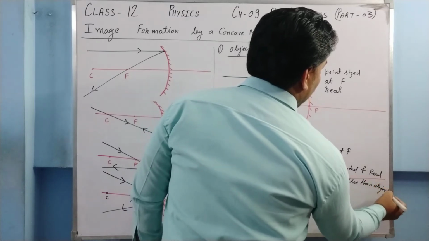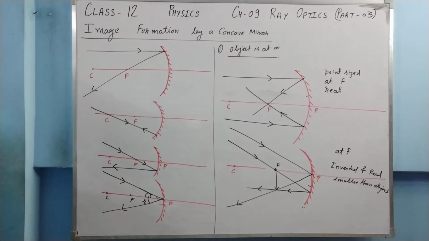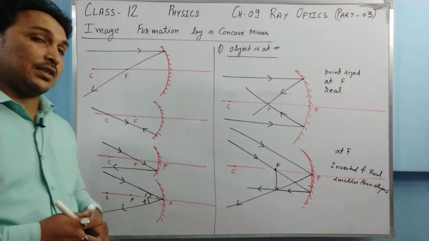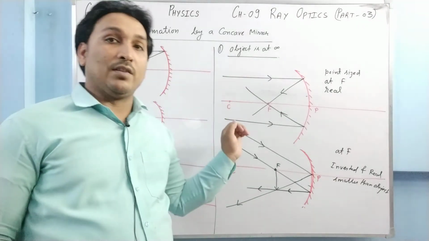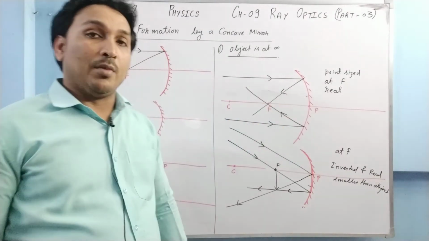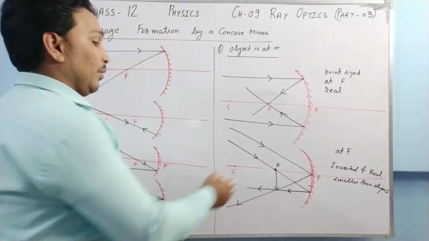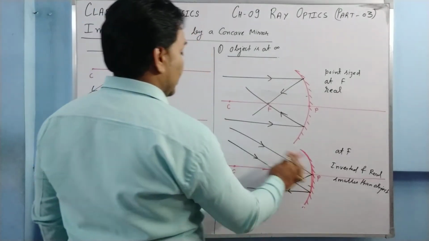Smaller than object. So this is the first position, when the object is at infinity. When the object is extended above the principal axis as well as below the principal axis, the rays are parallel to the principal axis. But if the object is extended only above the principal axis, the ray diagram will be made like this.